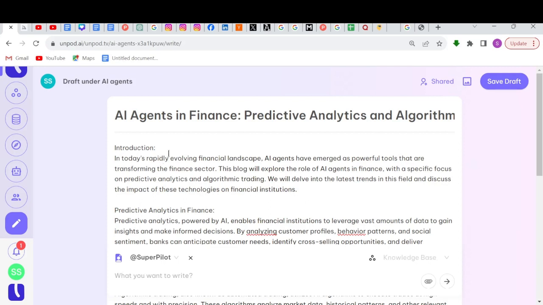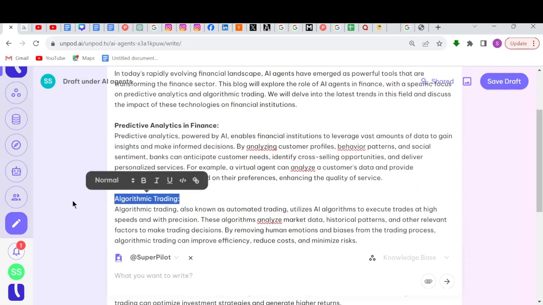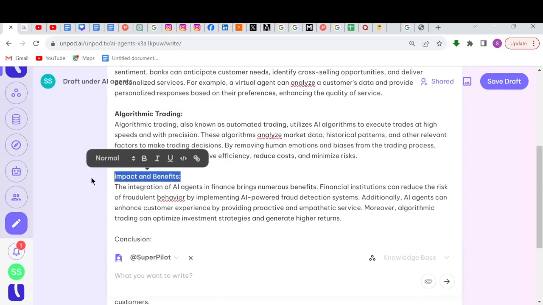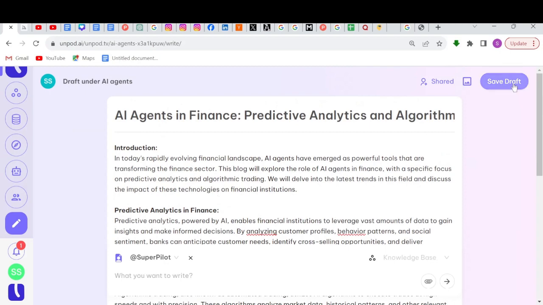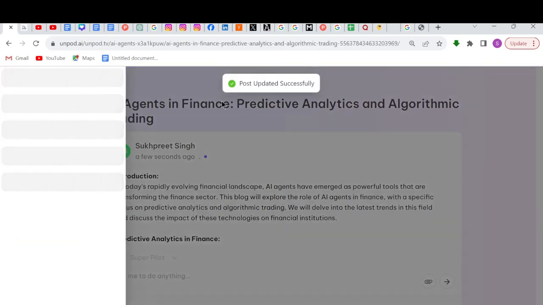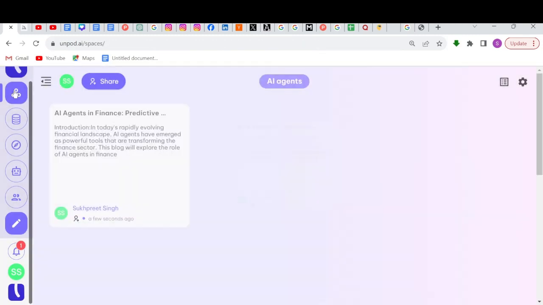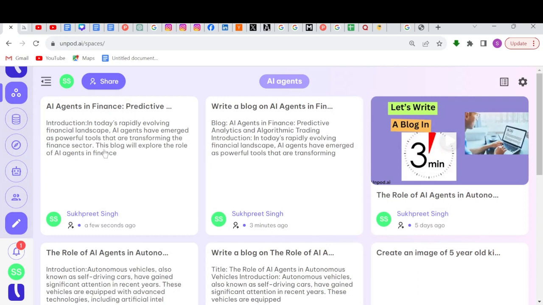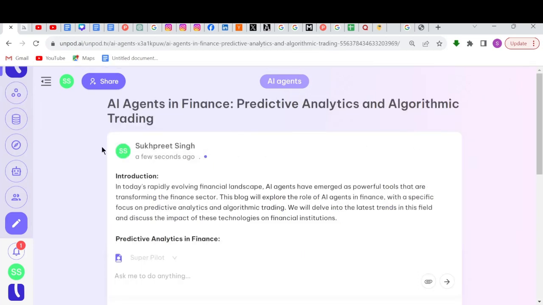If you want to modify this blog, you can easily make changes. After making changes, you just need to click on this save draft and publish. Now our blog is live on Unpod. Click on this space. Now we can see our blog is live. So now anybody can read your blog.